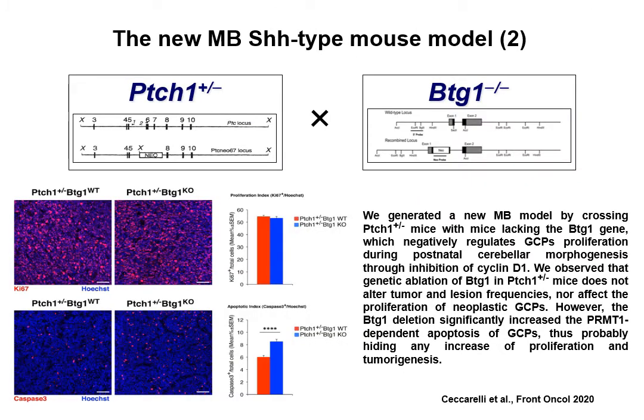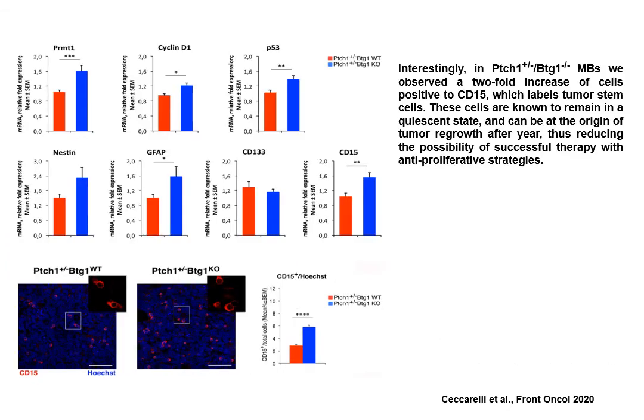Finally, we generated a mouse model of spontaneous medulloblastoma carrying a knockout of the gene BTG1, which controls the proliferation of cerebellar precursors. Surprisingly, we did not find any increase of medulloblastoma frequency, but we observed a large increase of tumor stem cells, which are responsible for long-term relapse.